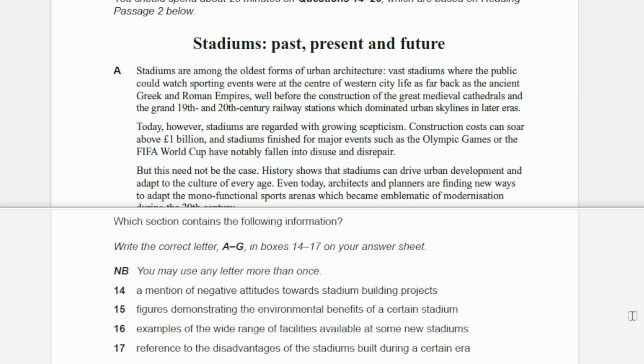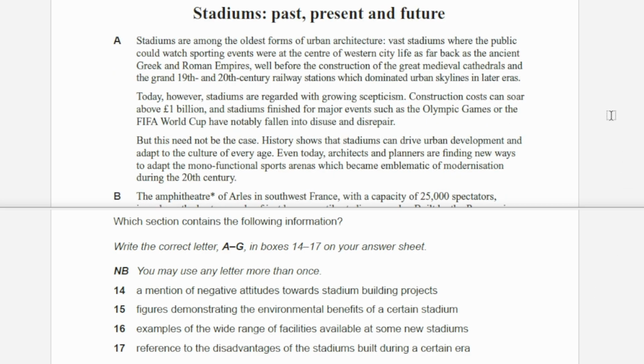In this video, I'll explain Stadium: Past, Present and Future. As given on the title, this is from Book 17, Test 1. Our first question is match the paragraph. But rather than matching paragraph, in this question, we are matching section, which means there are multiple paragraphs within one section. Our first question is a mention of negative attitudes towards stadium build project.